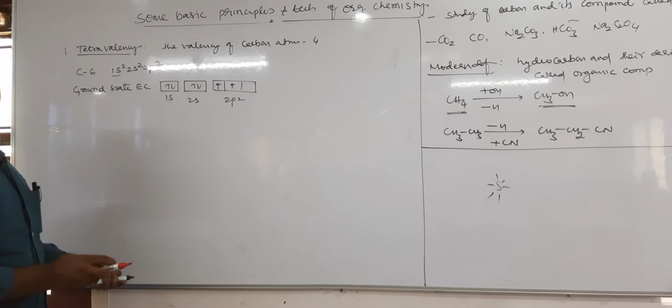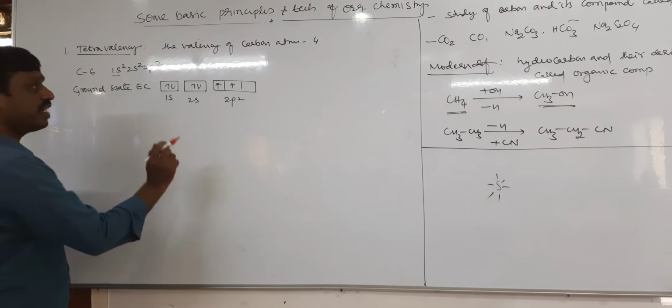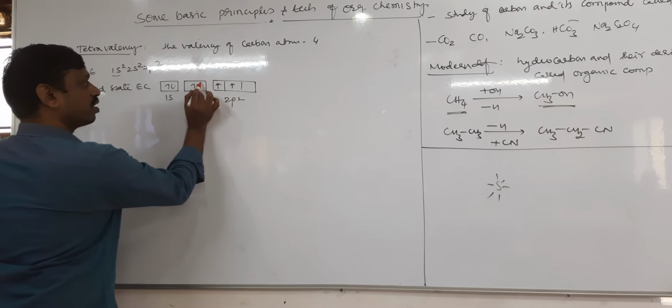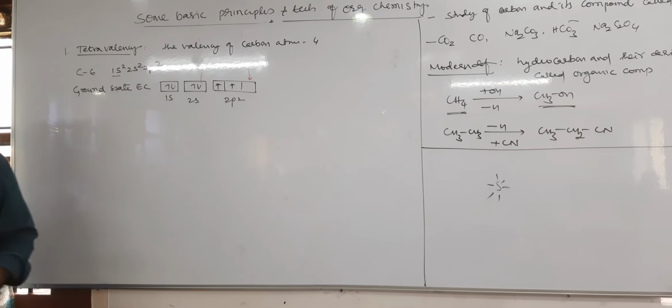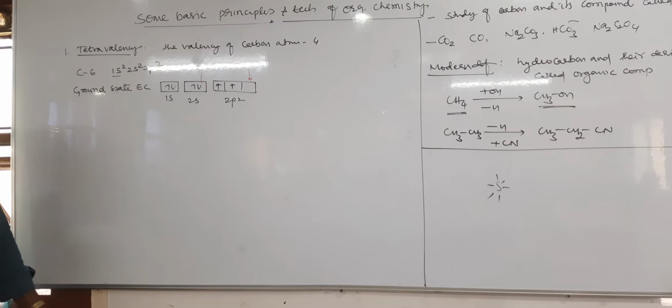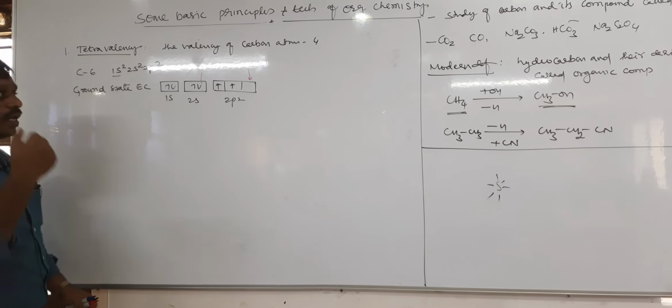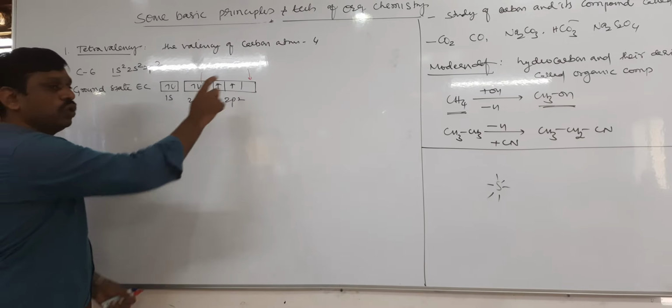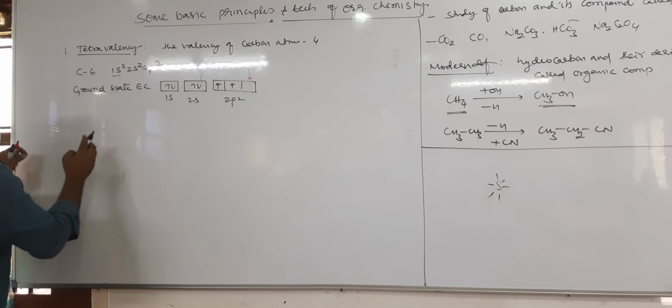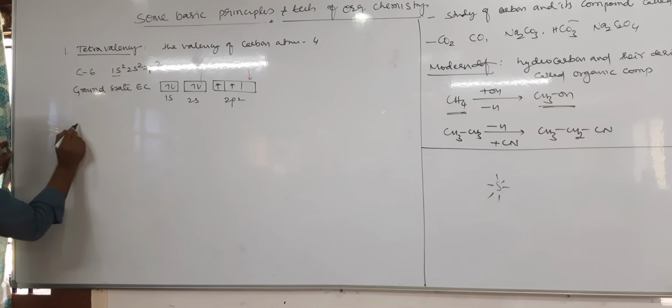But it undergoes excitation. In excitation, a 2s electron can jump from a low energy level to a high energy level by taking a minimum energy. So here a 2s electron can jump from 2s to 2p, which is called an excited state.